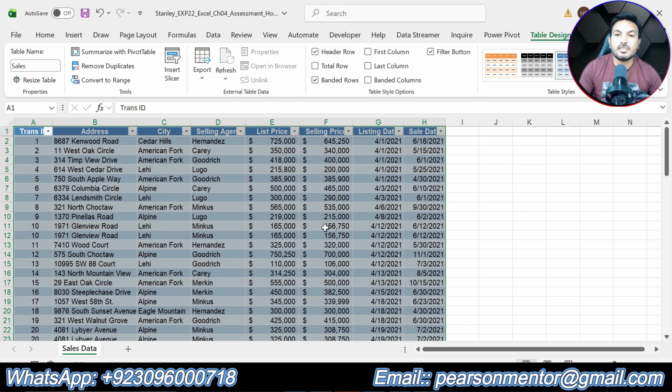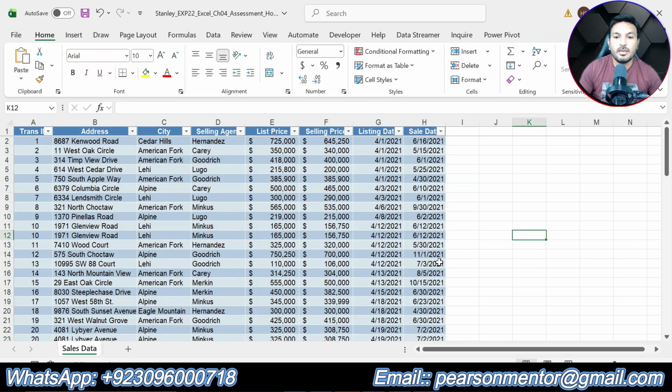So in step number 3, we were supposed to convert all of the data into a table. Then we were supposed to give a name to the table. So I have converted all of the data into a table, and I have given the name sales to this table. Okay, so now we are going to do the next step of the assignment, that is step number 4.